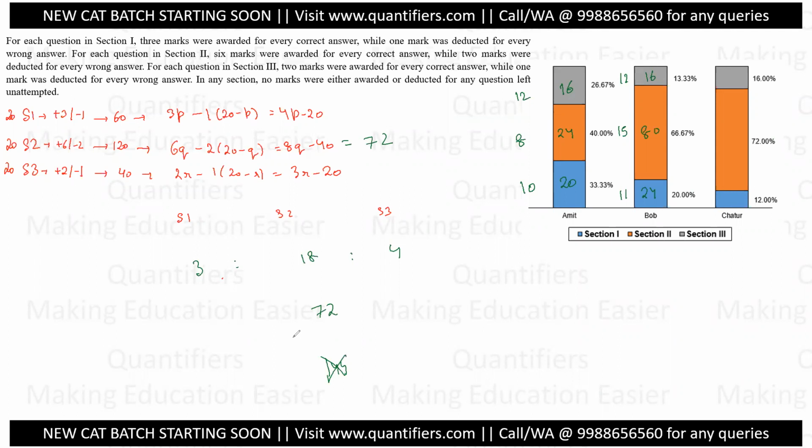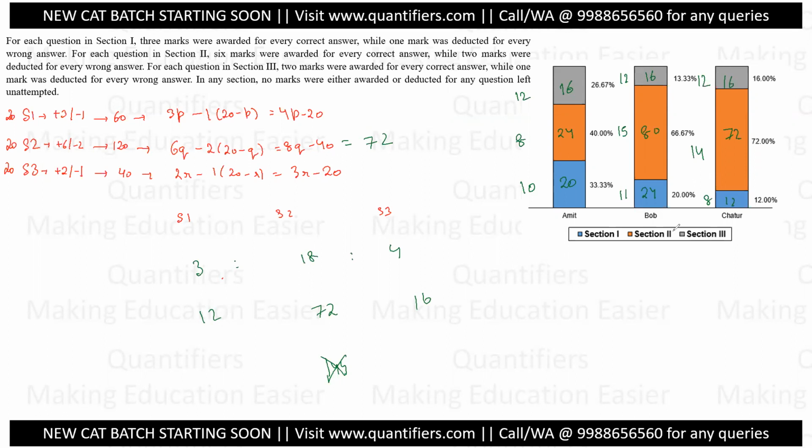In the exam scenario you will think like this: after 72 comes 144, which is not possible at all. So there will be only one possibility. So I got the solution that here there are 72 marks. 8q is equal to 112, q is equal to 14. All right. Now 4 times, so this will be 12, this will be 16. Here again the score 16 came, which means the correct number is 12. The score is 12. That means the correct number is 8. All right. So this has completed my chart.